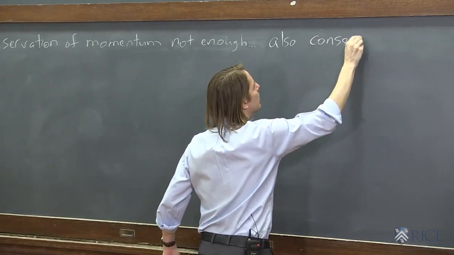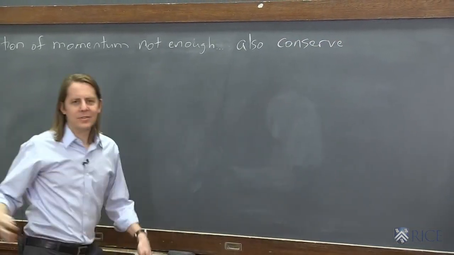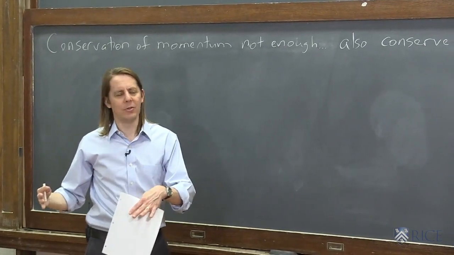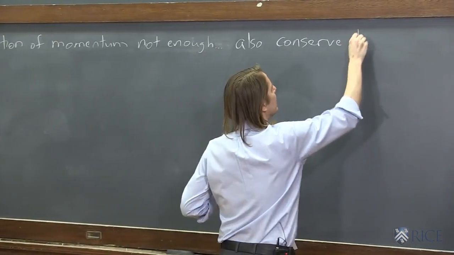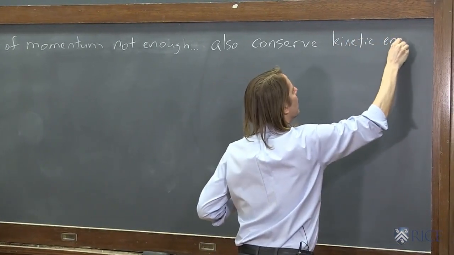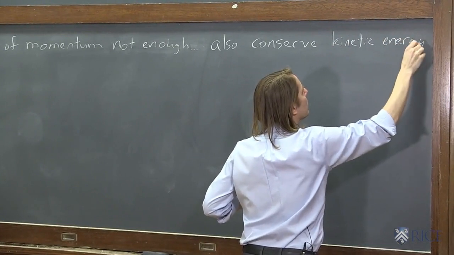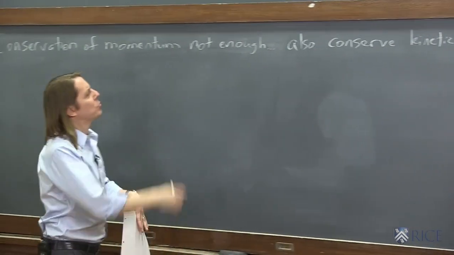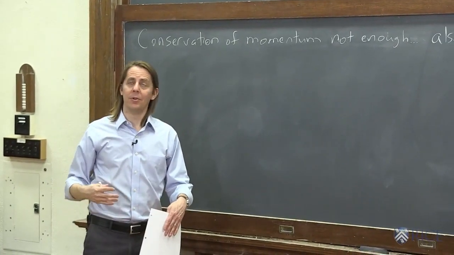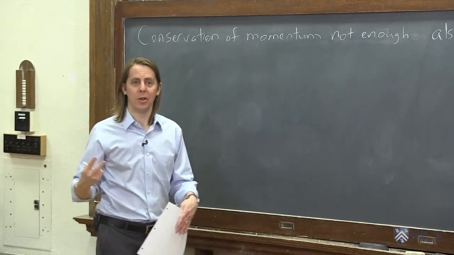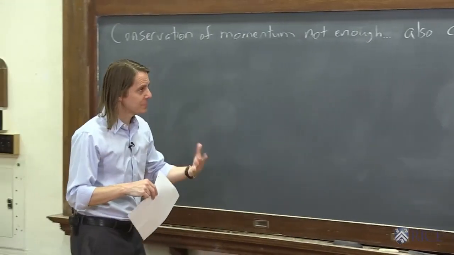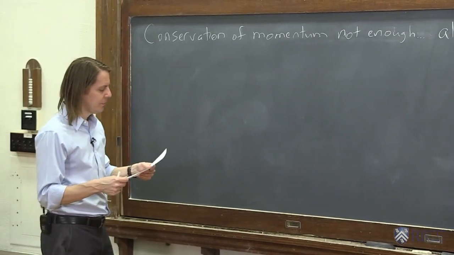Conserve energy. And in these little collisions, we only have kinetic energy. We don't really have any mechanism for potential energy. So I'll say also conserve kinetic energy. All right. If this wordy thing bothers you, you could also say that in the previous board, we had a system of one equation and two unknowns. So we need another equation. So we're going to get it here. So you really can't solve these just by conserving momentum. You have to conserve energy.